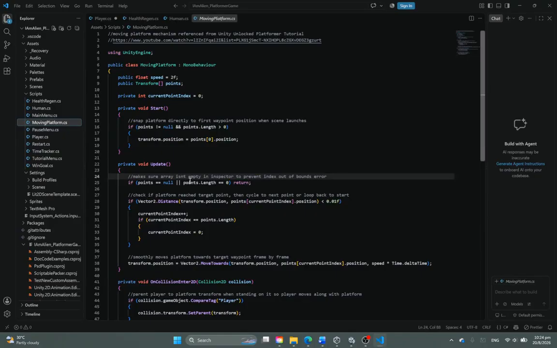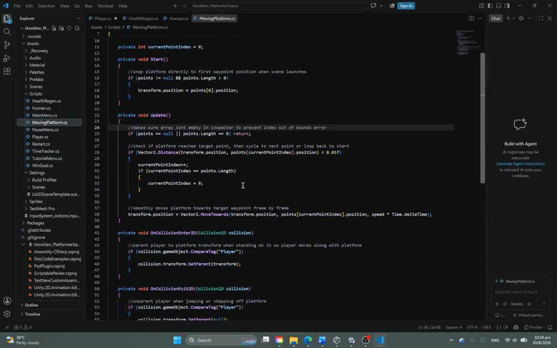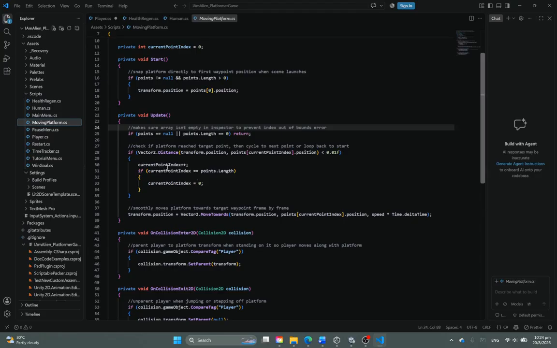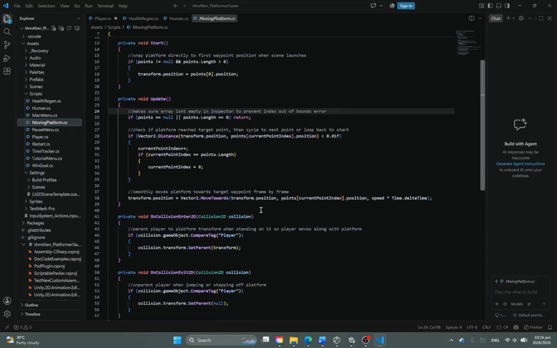So moving on to the moving platform code, this is extremely similar to the human.cs code where the container of the moving platform moves from left to right based on empty points.